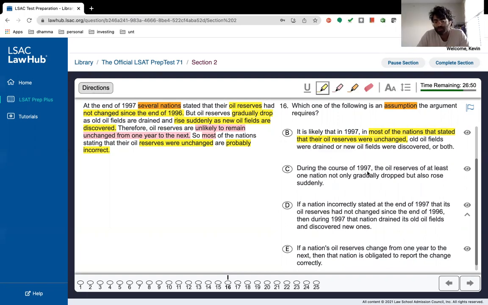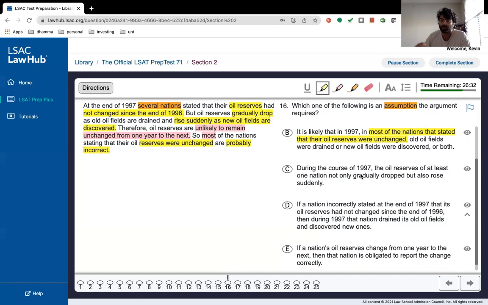So during the course of 1997, the oil reserves for at least one nation did not gradually drop, but also rose suddenly. So C doesn't really have anything to do with what we're talking about, right? We care about whether the oil reserves were unchanged. The fact that at least one nation not only gradually dropped but also rose could still mean that they all reach equilibrium, right?